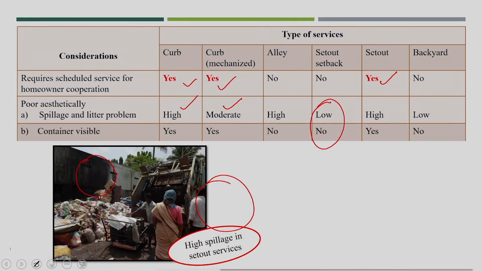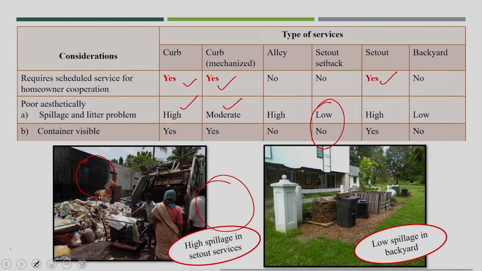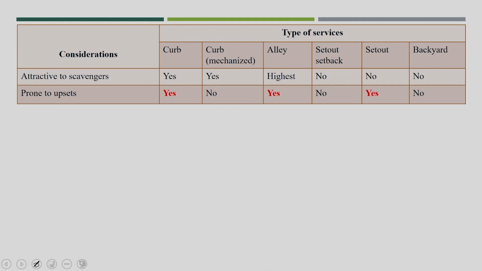There is some spillage in the set out service, and there is no spillage in the backyard service. Now, another consideration: attractive to the scavengers. This is highly attractive to the scavengers and very prone to upset, but here I put no, because it is mechanical, so upset won't be there, but it is highly attractive to the scavengers.